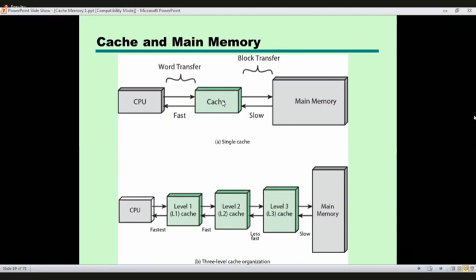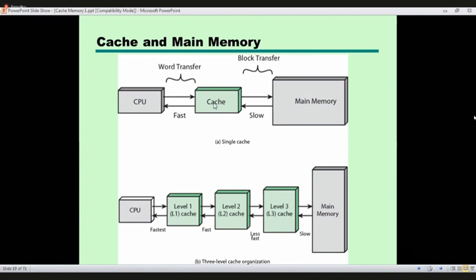Likewise, it can take the third, fourth and fifth words also.